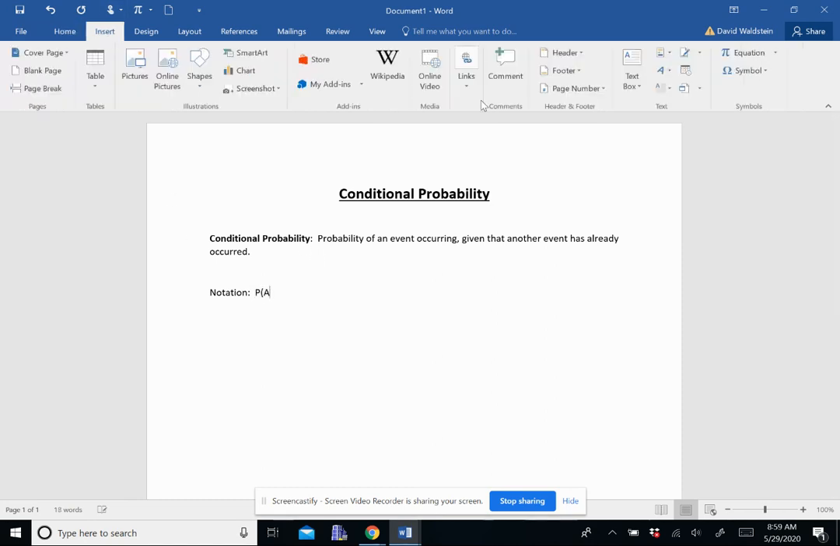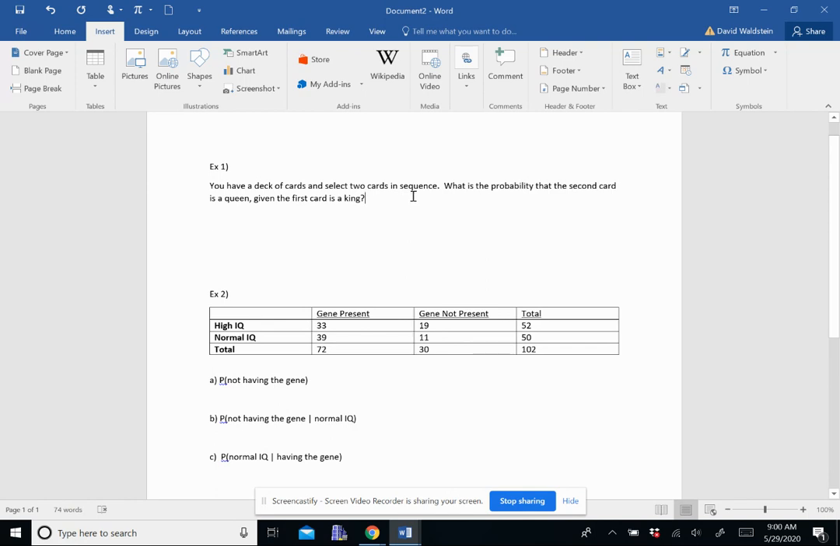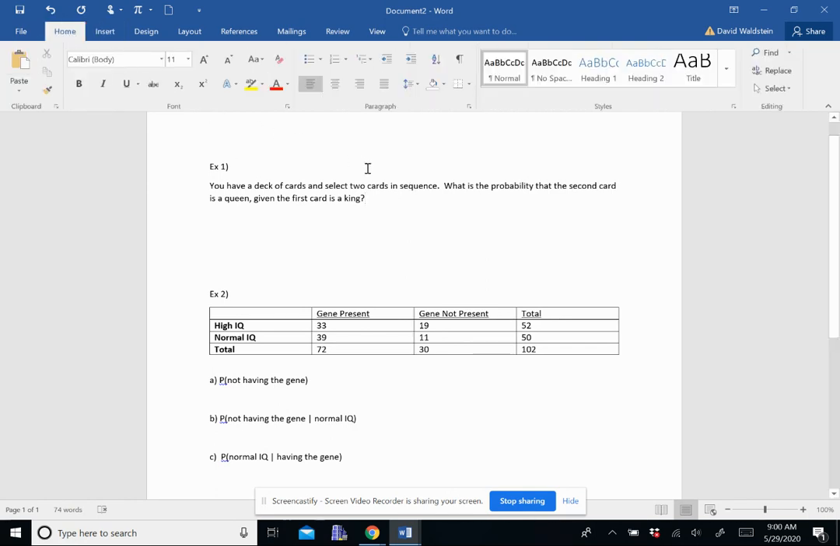We call it the probability of A given B. That means B already happened, so what's the probability of getting A? All right, let's look at some examples. Some of you may not be that familiar with decks of cards, but say you have a deck of cards and select two cards in sequence. What's the probability that the second card is a queen, given that the first card is a king?